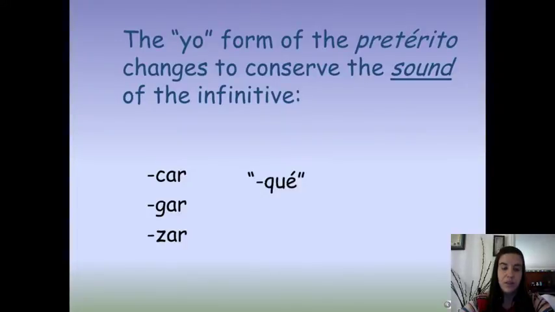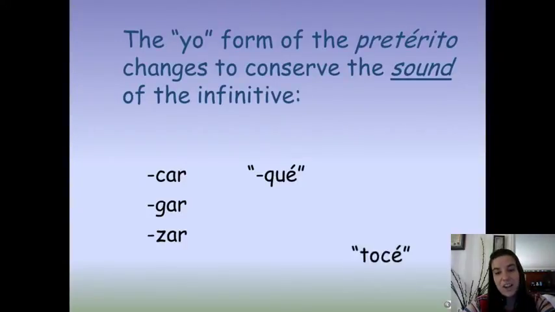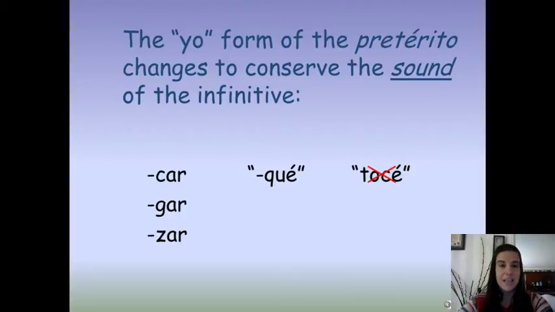So the car to QU and the gar to GU. The reason these change is so that you maintain the sound that is in the infinitive. So, for example, tocar changes to toqué with a QU so that the C can stay hard, like a K sound.